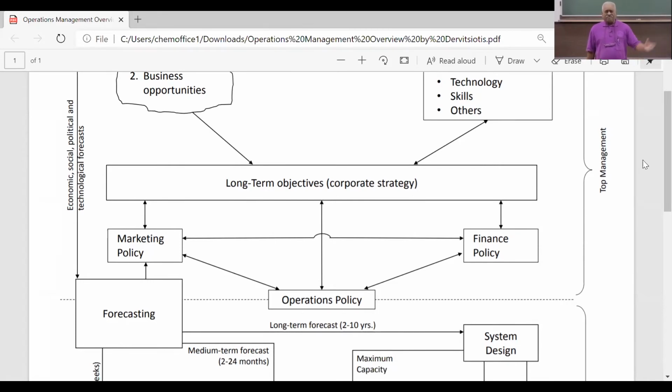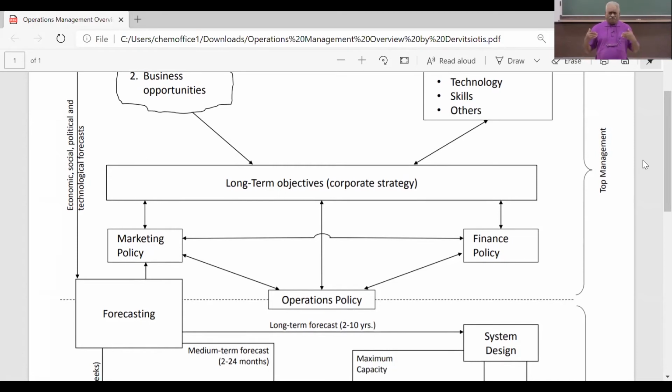There can be severe weather problems that completely change the world of business, or like what has happened this time, the COVID-19 pandemic. Something comes out of the blue and changes the world in a very big manner. So many things can happen.